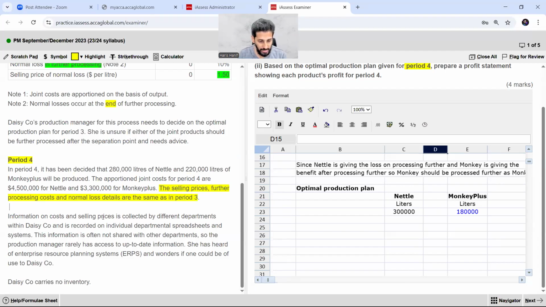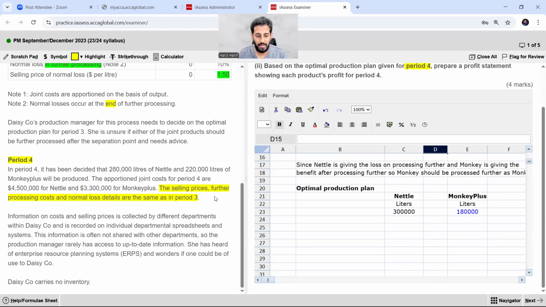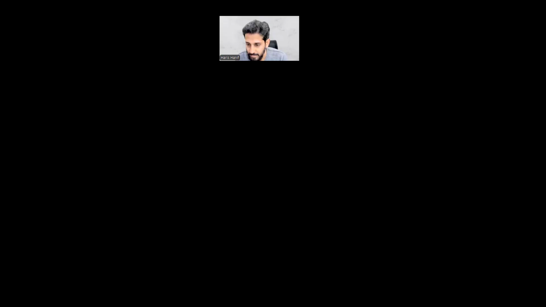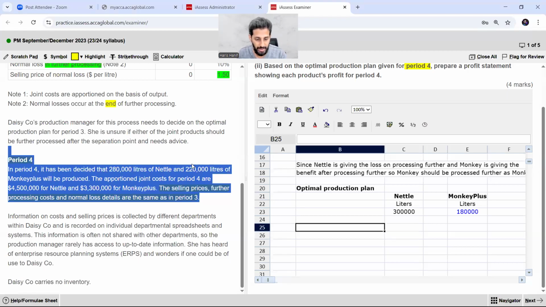Information on the cost and selling price is collected. Okay, it's a different story. It is related to another thing. So I just want you people to read this paragraph once again. Pause this video and read this paragraph once again. All right, students, I am assuming that you people have read this.